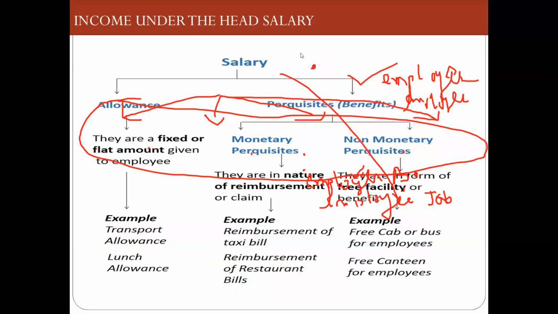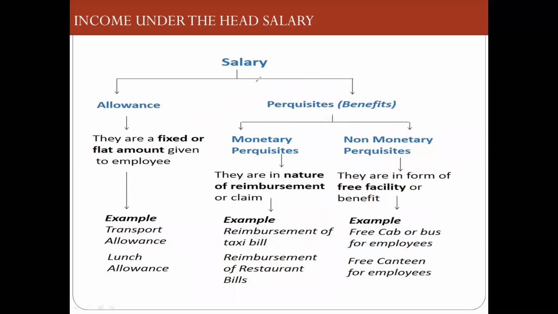Now next one is salary. Now you can ask me, sir, what do you mean by salary? What do you mean by allowances? All that stuff. So when I'm talking about salary, salary is divided into many parts, but I'm giving some important parts here. One is allowance and one is perquisites. Now you have to understand the difference between allowance and a perquisite.